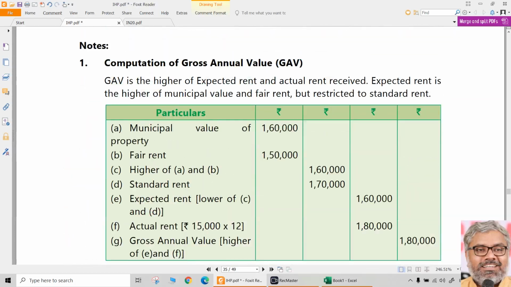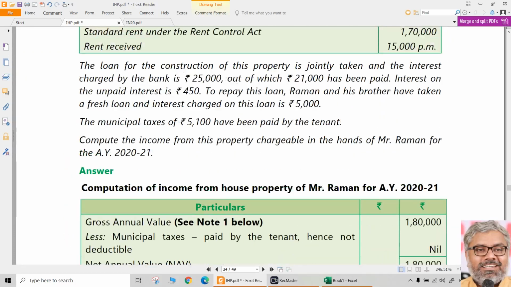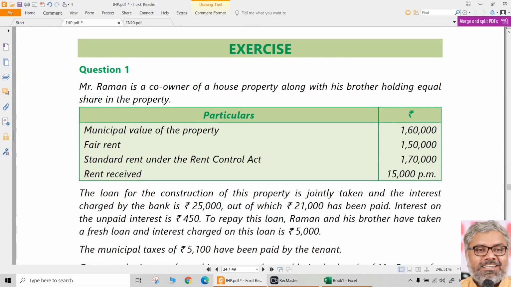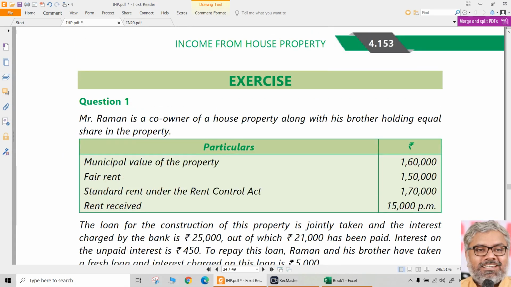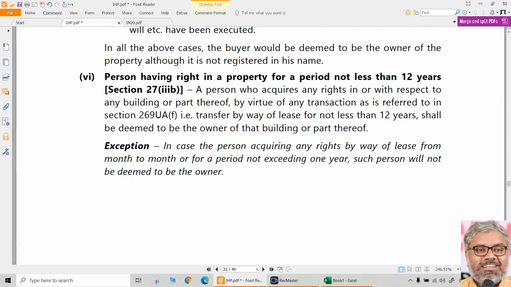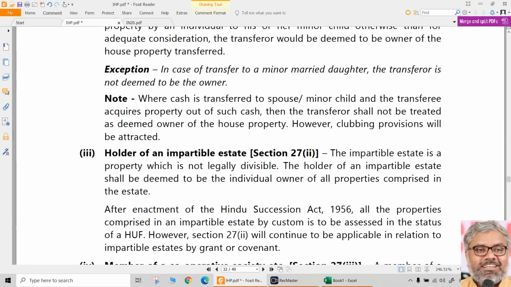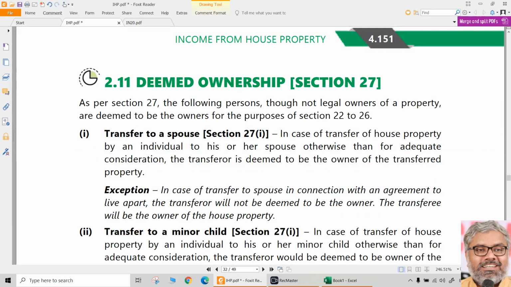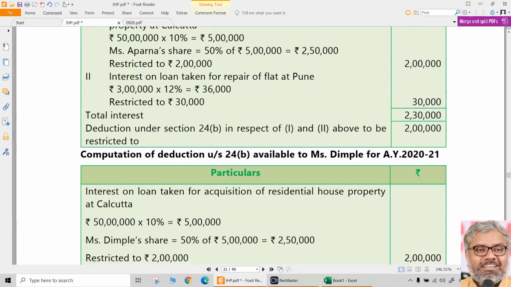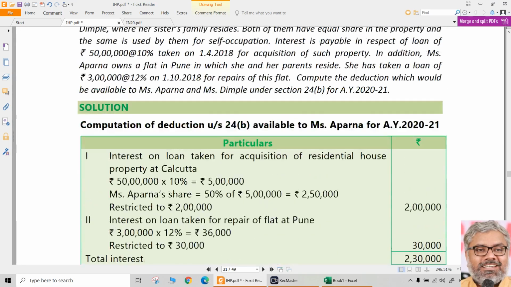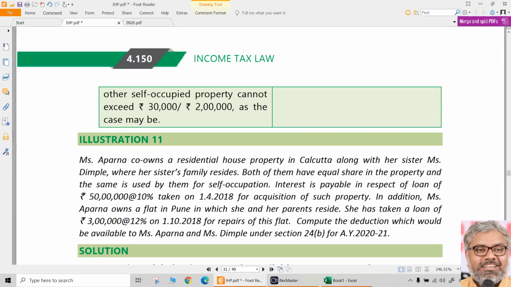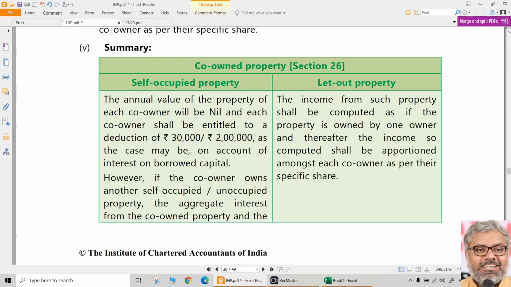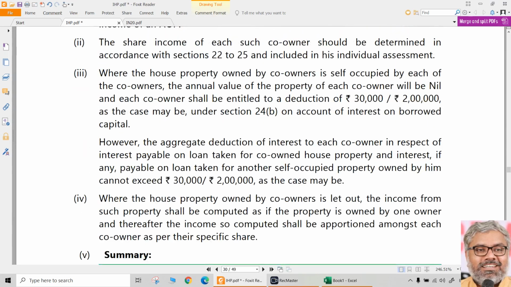All of these are related to co-ownership. 1 and 5 are related to co-ownership. Nothing special, only just to distribute the income from house property to two co-owners according to their share in the property. We will discuss that co-ownership aspect and also the deemed ownership aspect only from a theory point of view. We will discuss it in the next class, and in the next class we can conclude this chapter, the head of income, that is income from house property.